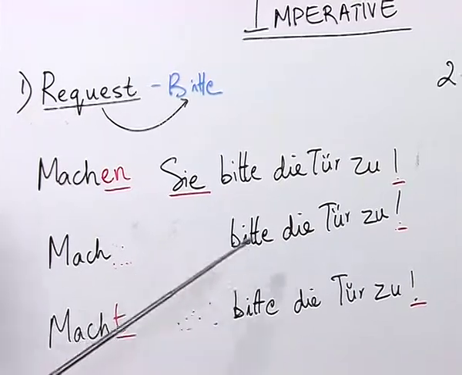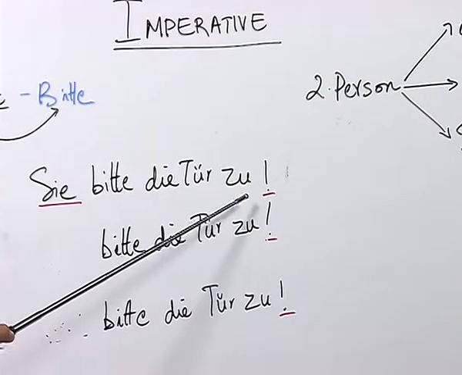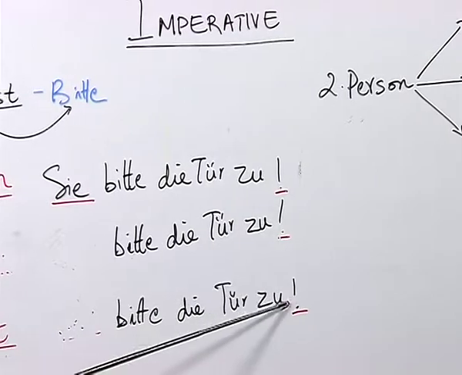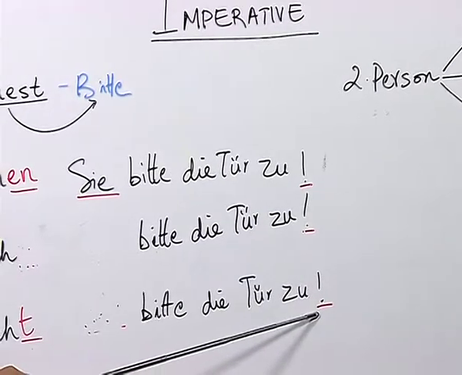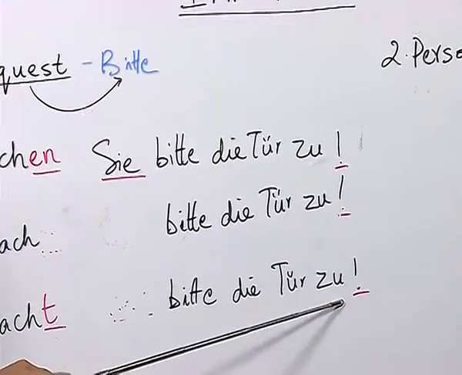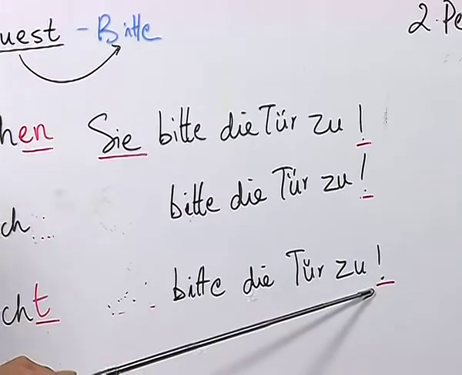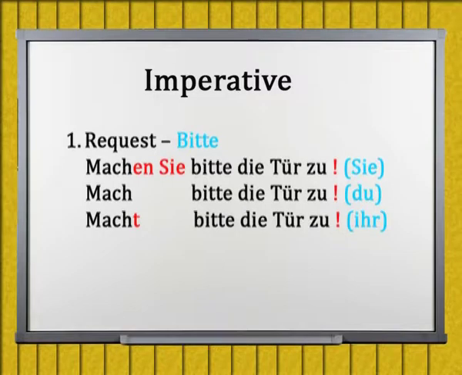Also, all the imperative sentences carry an exclamation mark at the end, which is also the signal that the given sentence is an imperative sentence, and the verb always begins at the first position.